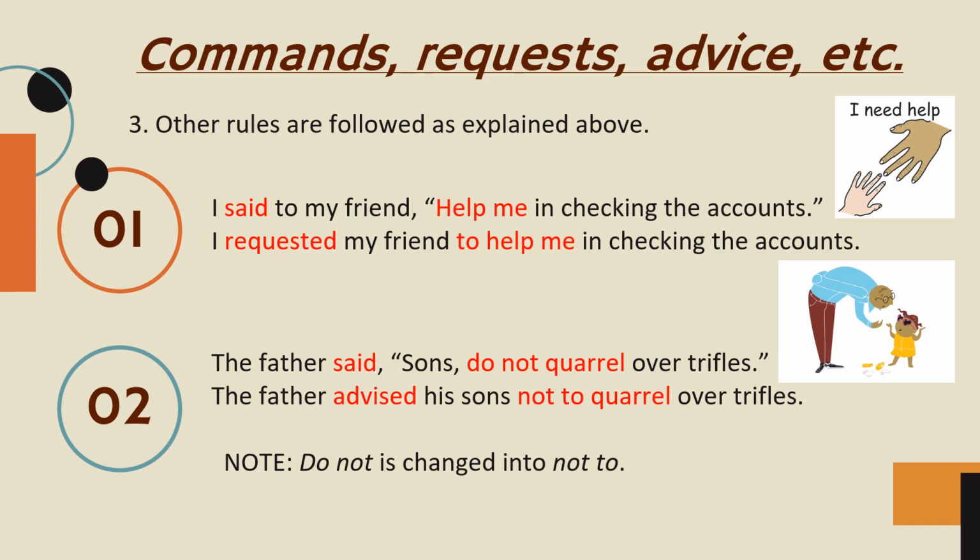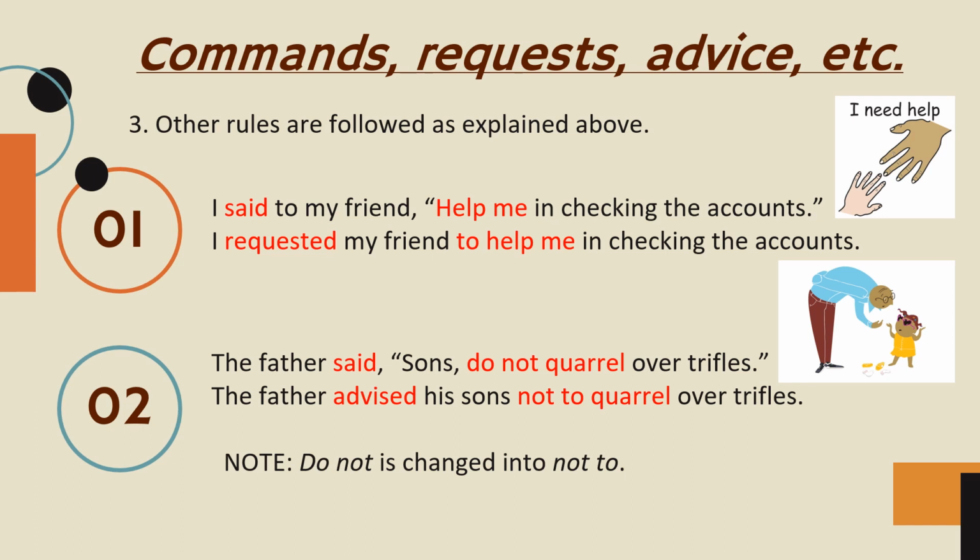I said to my friend, in inverted commas, "Help me in checking the accounts." Now here, help me, by reading the sentence we can understand it is a request. So here the reporting verb you can use is requested. Instead of said, the reporting verb will be changed to requested. I requested my friend. Now here the verb help will become infinitive, to plus verb. I requested my friend to help me in checking the accounts.